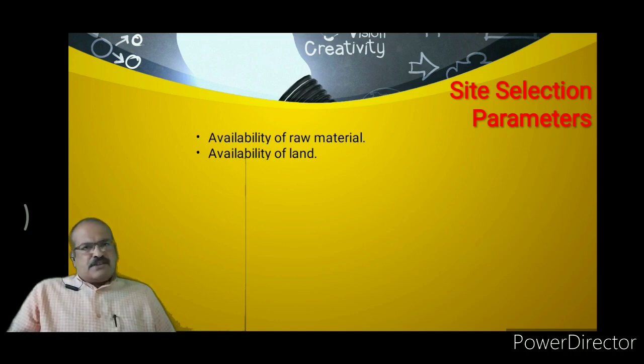For the future expansion of the steam power plant, or for the first establishment of the steam power plant, a sufficient amount of land is required, and whether sufficient land is available or not, we have to consider it. Then the nature of land.